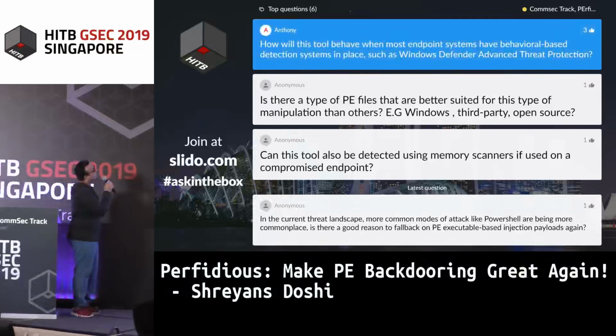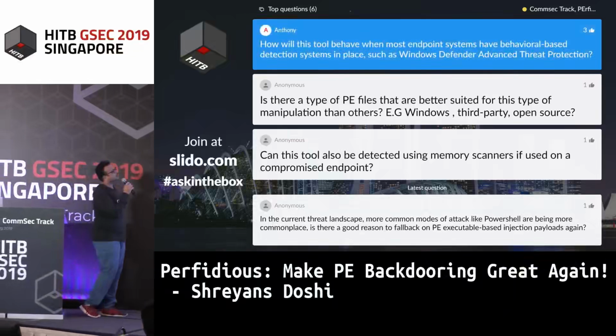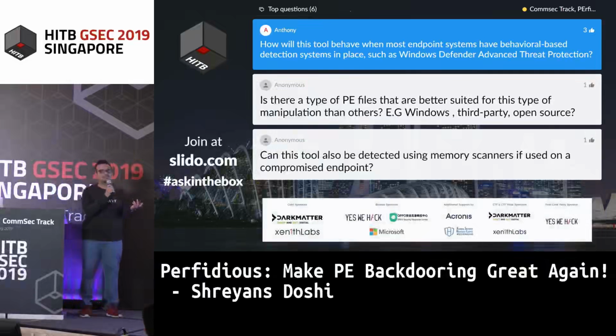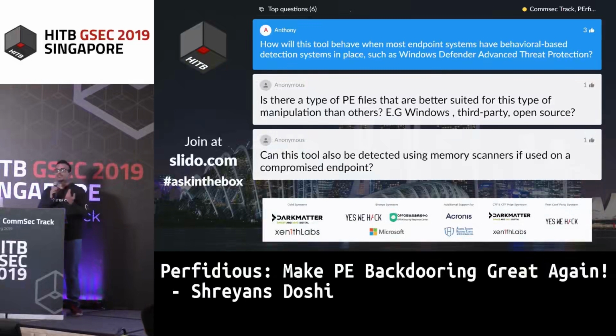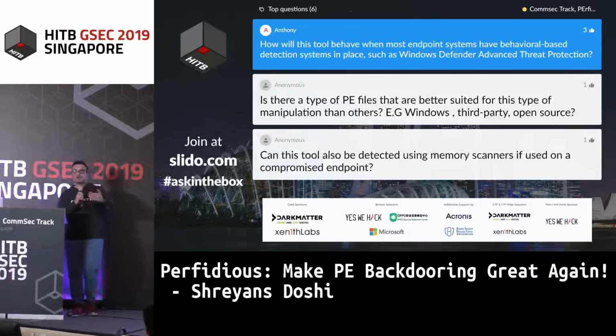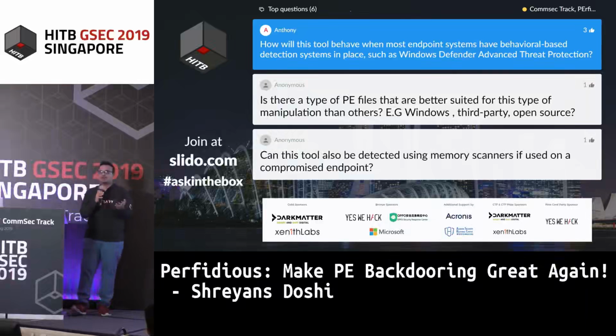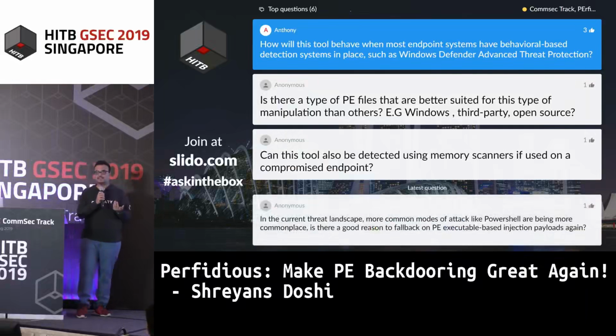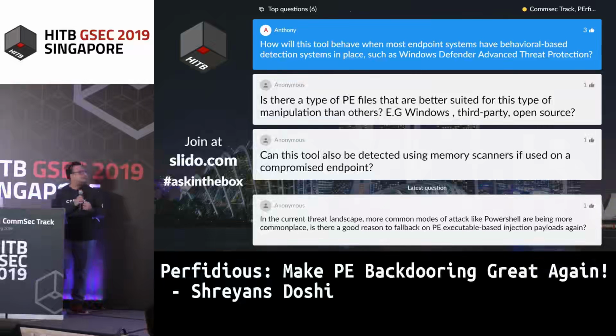How will this tool behave when most endpoint systems have behavioral-based detection systems in place, such as Windows Defender Advanced? Yeah, so it fails there, because those behavioral-based detection systems are trying to do dynamic analysis. It will be caught based on what your shellcode does. If your shellcode does something outwardly malicious, like using PowerShell or opening outbound connections, it will be detected very easily.